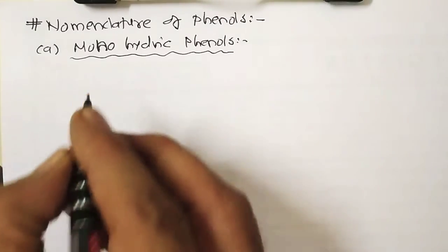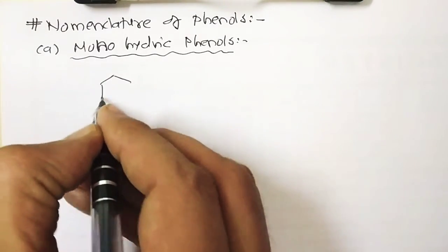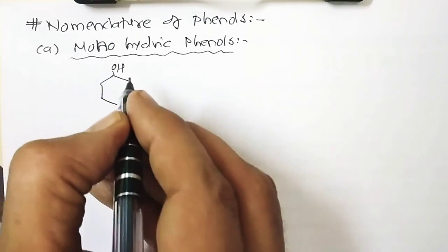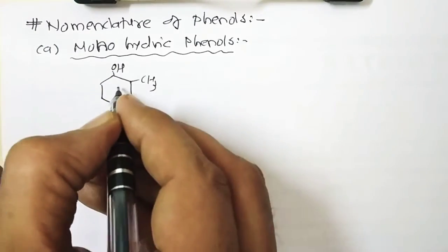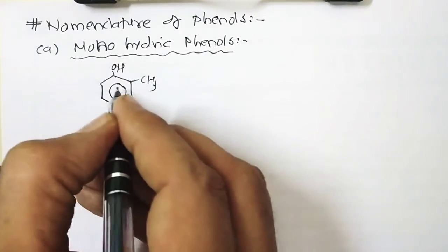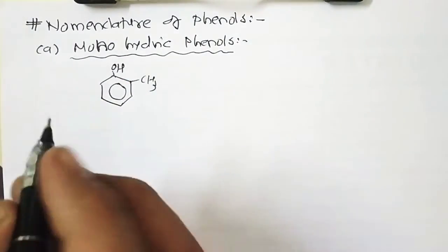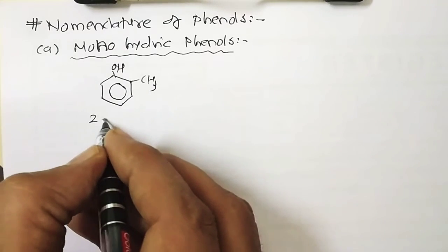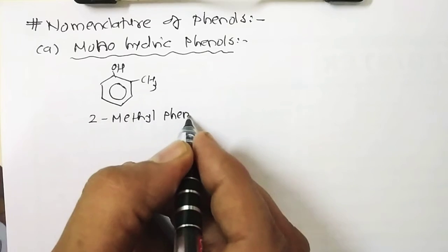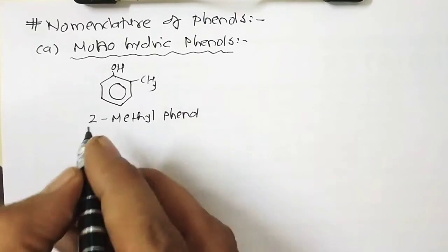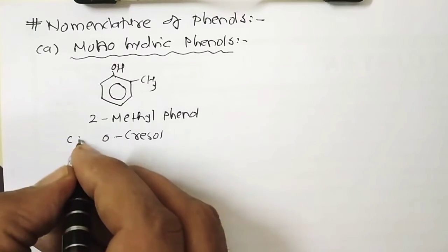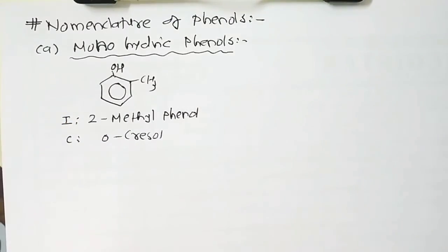Now we start with some examples. For example, if I have an OH and a CH3, mind well, it's a phenolic group because the OH-connected carbon is sp2 in nature, in a phenyl ring, so it's called a phenol. What is the IUPAC name of this compound? It's 2-methylphenol, but the common name is orthocresol. This is the common name and this one is the IUPAC name.